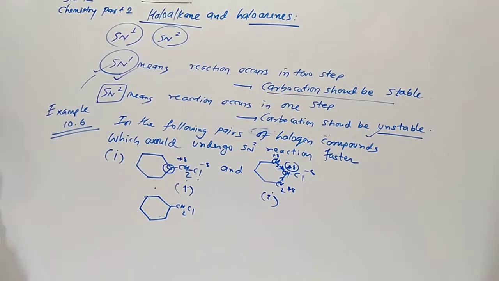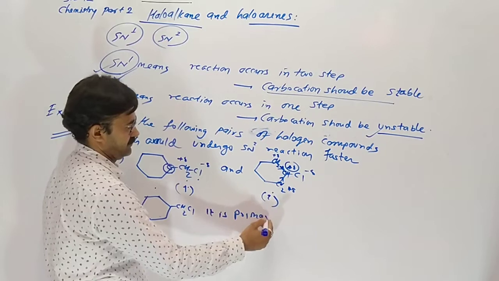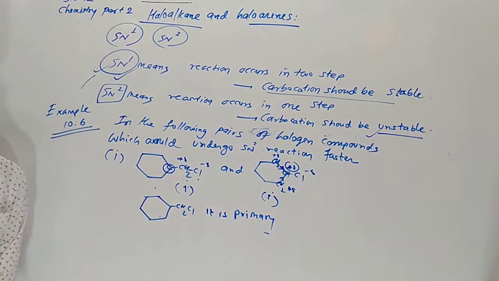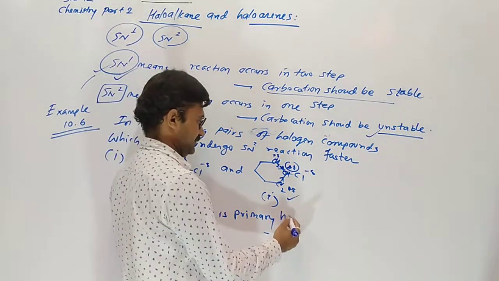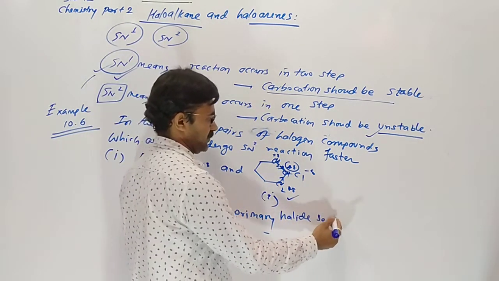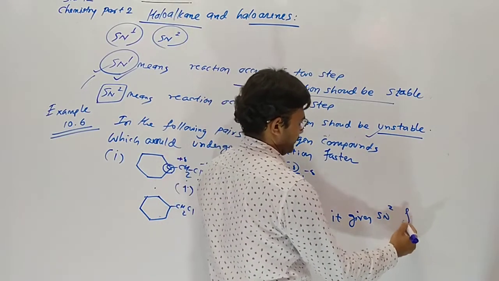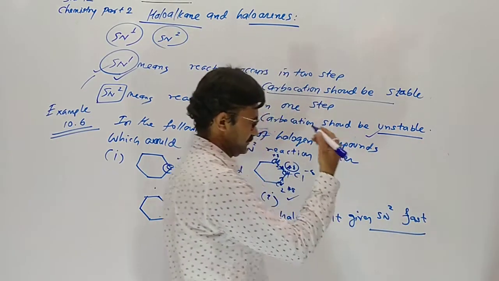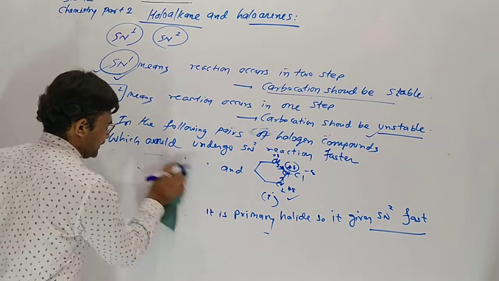Chlorocyclohexyl methane. It is primary halide. This one is secondary. So it gives SN2 faster. This is our answer. Now the second question is asked.